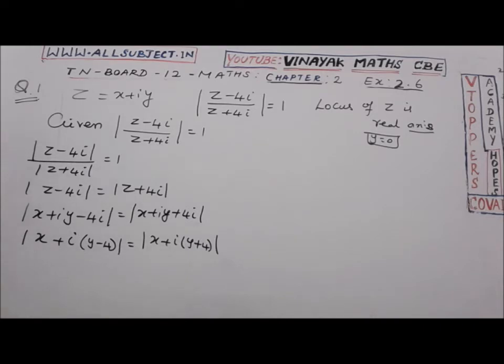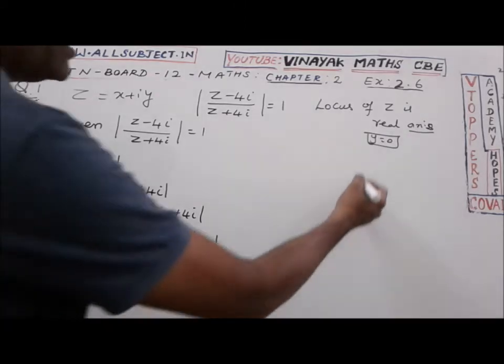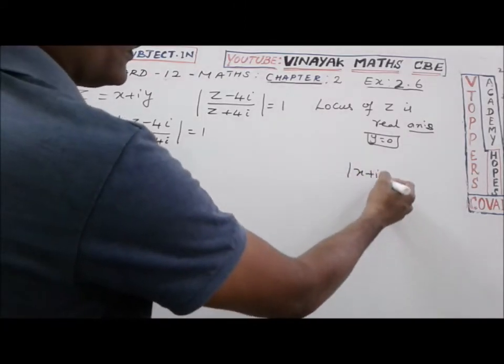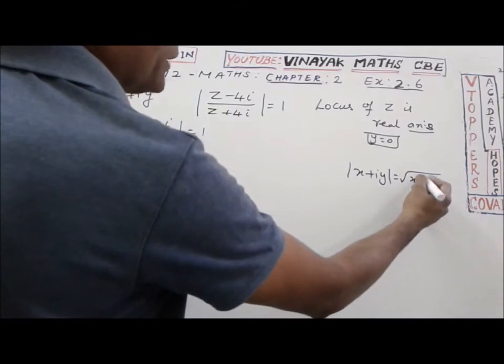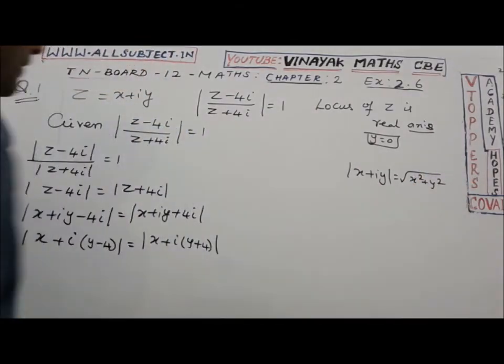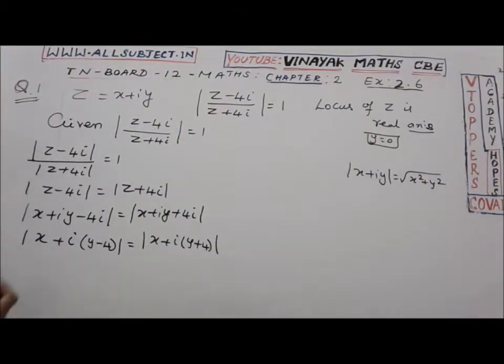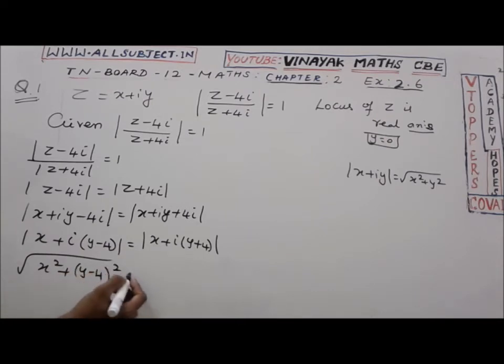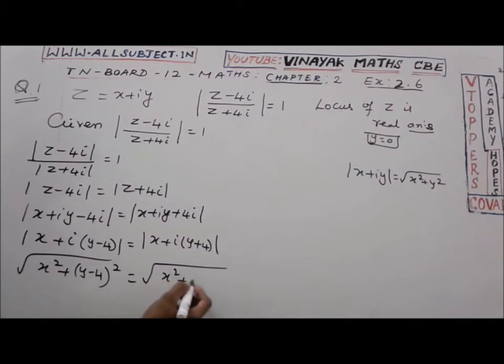The next one is modulus of x plus iy, which is nothing but the root of real part square plus imaginary part square. Now we have root of x square, real part square, plus imaginary part (y minus 4) whole square, equal to, on the right side, root of x square plus (y plus 4) whole square.